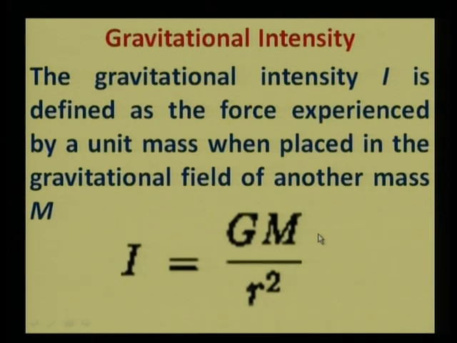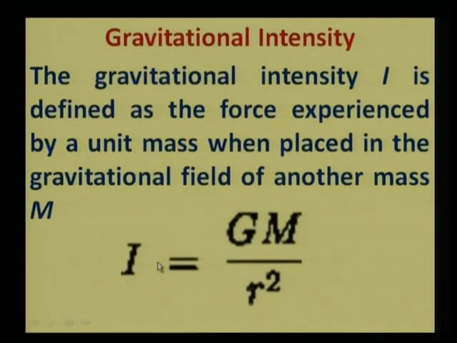It is actually the force per unit mass, that is the Fg upon m, small m. So small m gets cancelled and we get this equation gm upon r square. So that is called gravitational intensity, એટલે કે ગુરુત્વાકર્ષણના બળની તીવ્રતા અને આપણે gravitational intensity કહીએ છીએ.